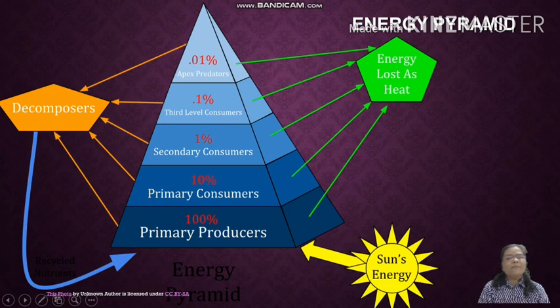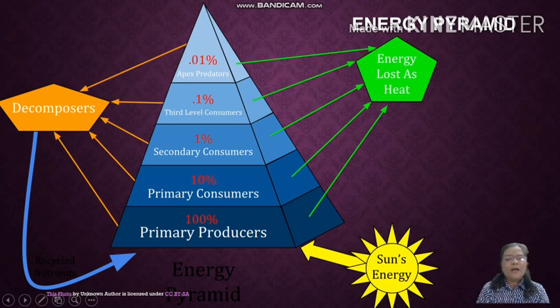Look at the diagram. This is a pyramid called the energy pyramid. In this, the primary producers are there. At the first trophic level, the primary producers are present. Second trophic level, third trophic level, fourth trophic level, apex trophic level. See, energy is given in percentage. In the producers, 100% energy is present. Energy is counted in kilocalories.